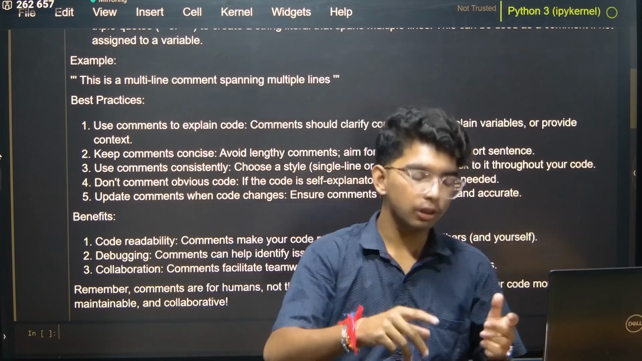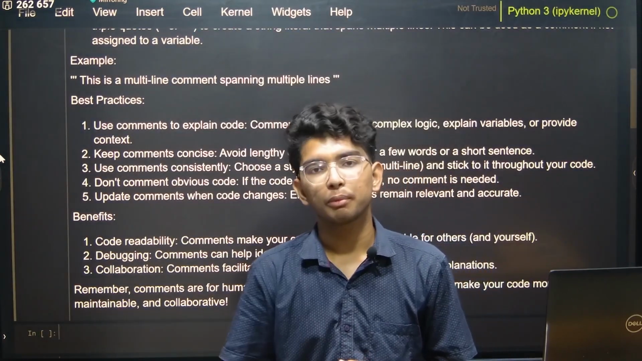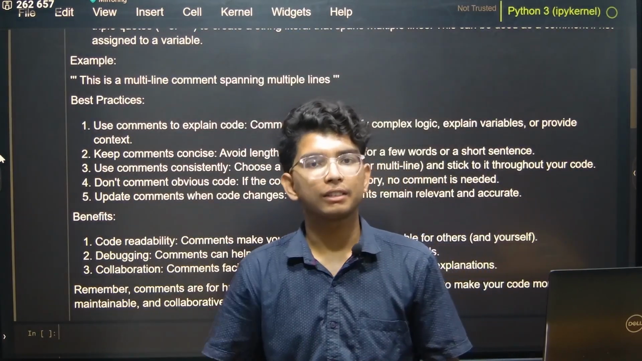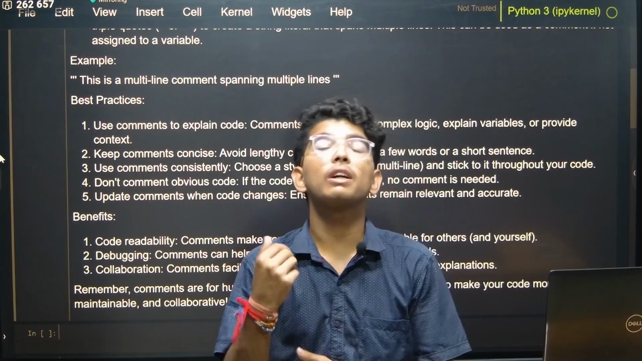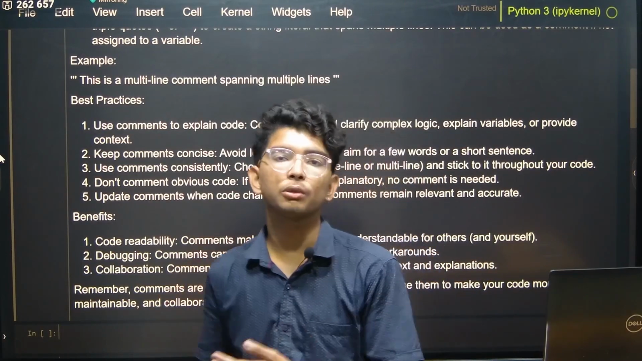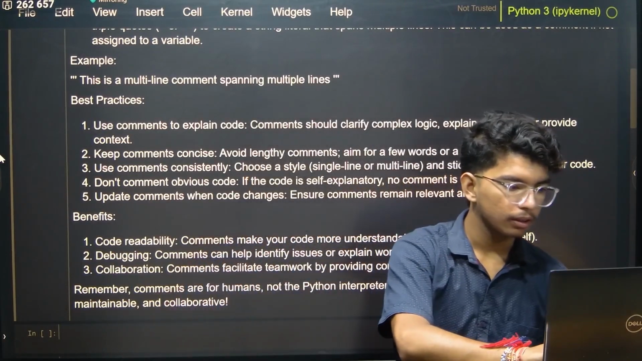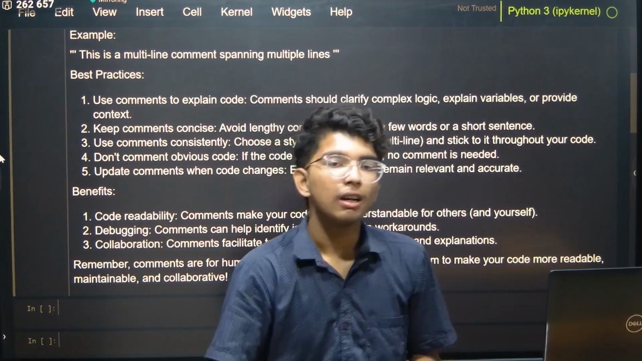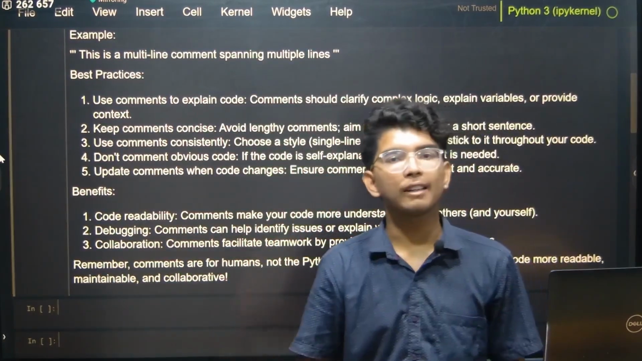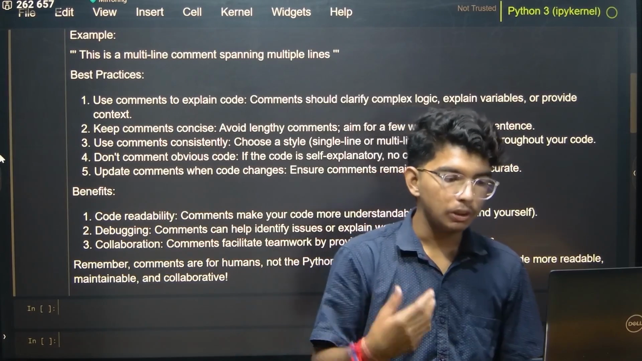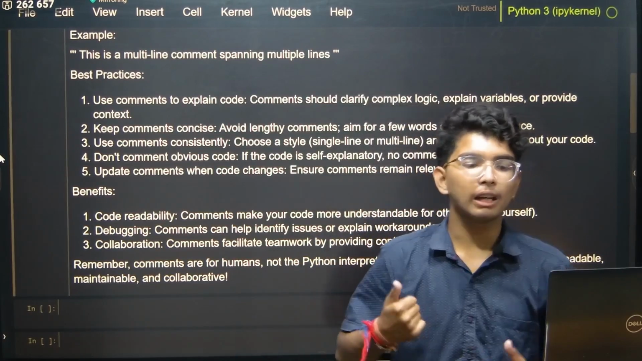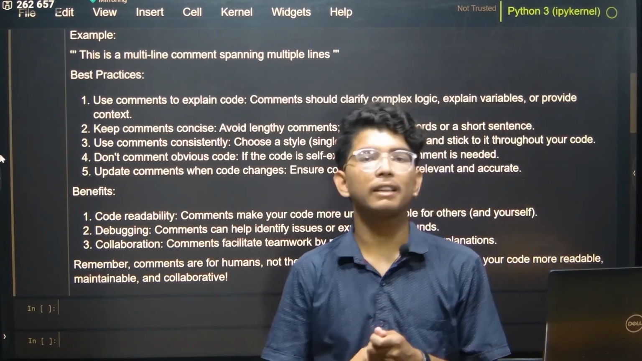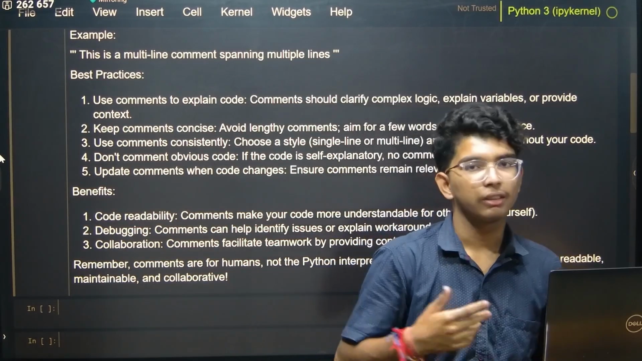So now he should apply some comments so that other people can understand what is happening in the code, what they have to do, and what he has done to the code, right? Then remember one thing: comments are for humans, not for the Python interpreter. So we use these comments to make our code more readable, maintainable and collaborative, right?